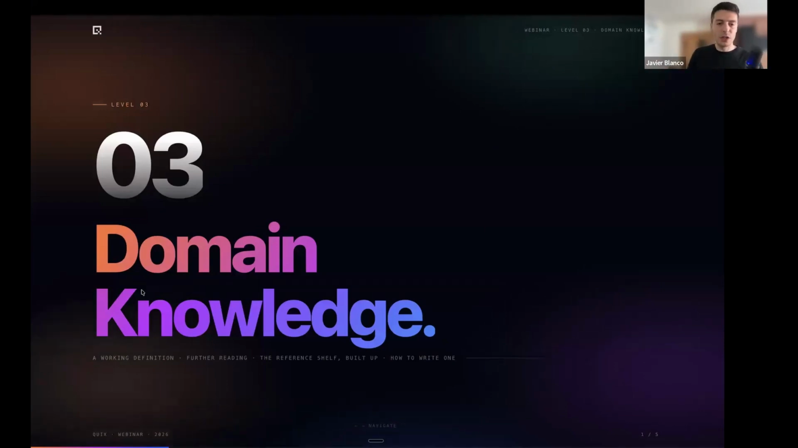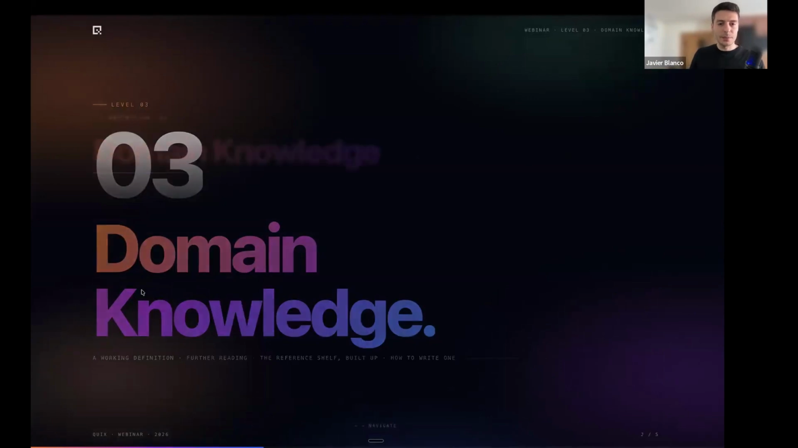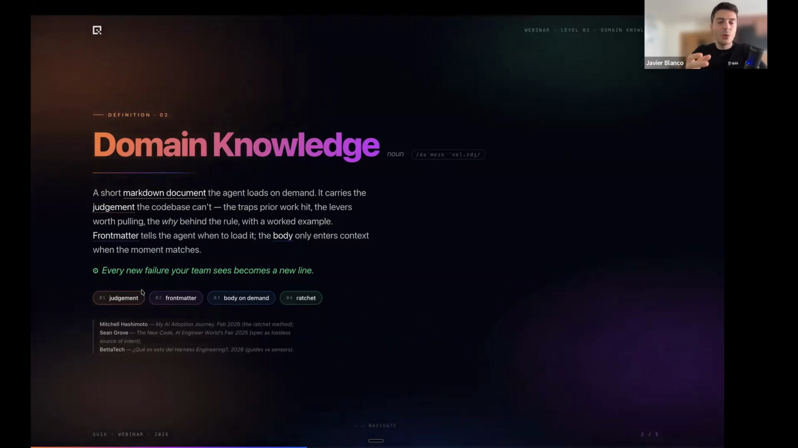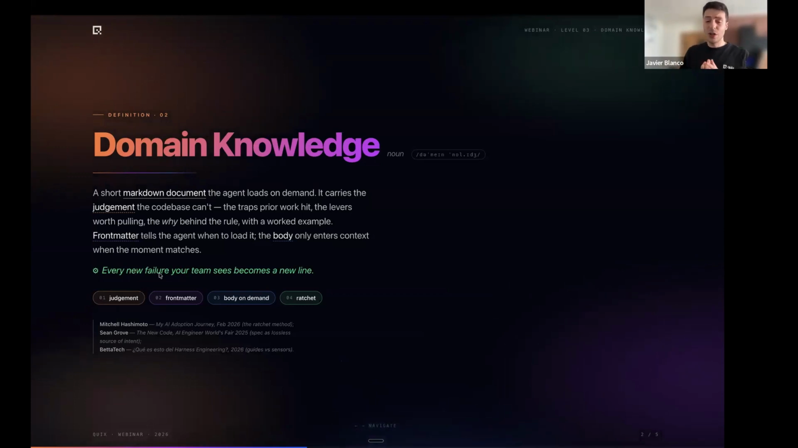What is domain knowledge in the context of AI agents? These are markdown documents that the agent can load on demand, and it carries the judgment that the code base doesn't necessarily have. So this is at the plan level, at the decision level. It gathers knowledge and experience over time. So this is a way to track failures and ensure it doesn't happen again. It's a way also to ensure diversity in what you try.